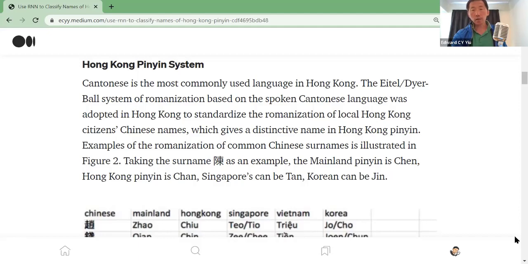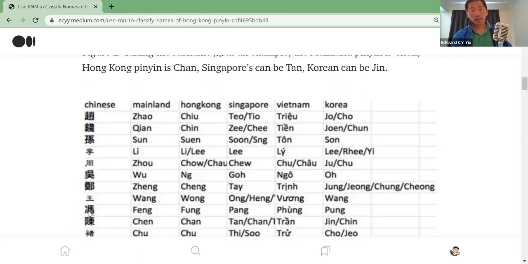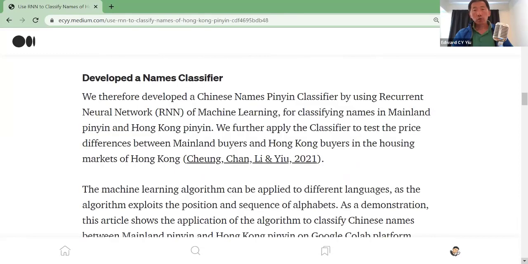Here I provide another example. Chan is one of the most commonly used last names in Hong Kong, but in mainland Pinyin, it is CHEN, Chen, while in Hong Kong, it's CHAN, Chan, and in Singapore, it can be Tan, TAN, and in Korean, it can be Jin, JIN. So it may be resource consuming if we build a database to provide all these Chinese characters in different Pinyin systems to automate the classification.